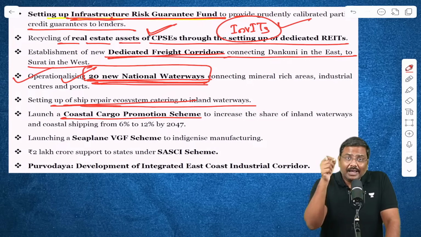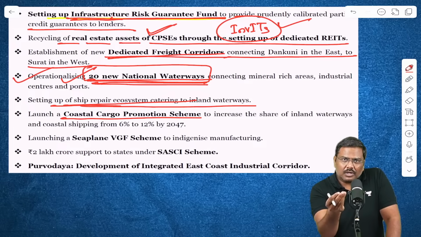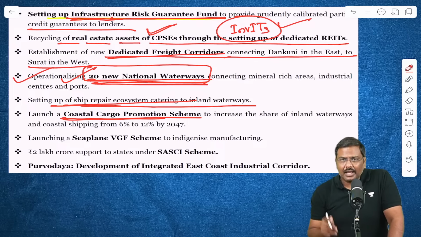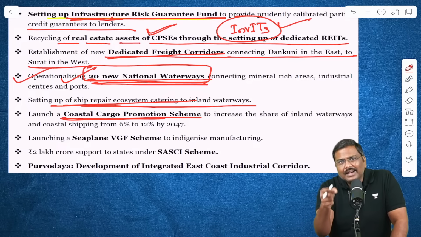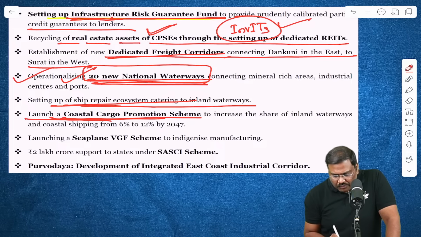Simple. Once incentives are provided, which will reduce the cost of transportation further for you, you will automatically shift from the road mode of transportation to the inland mode of transportation. Everybody is okay, right? So launch of the coastal cargo promotion scheme.